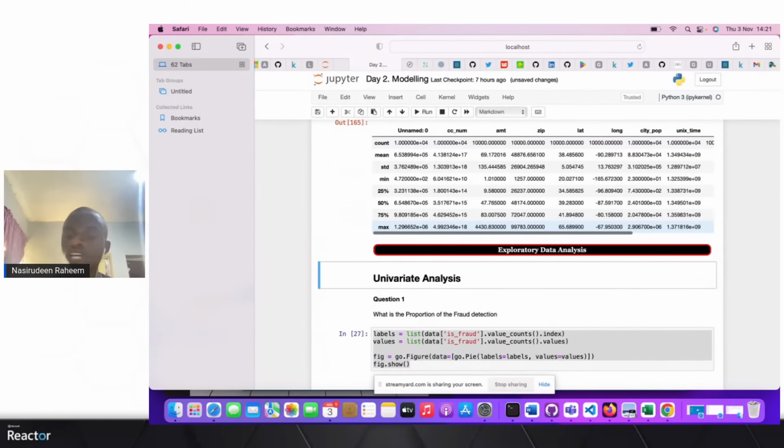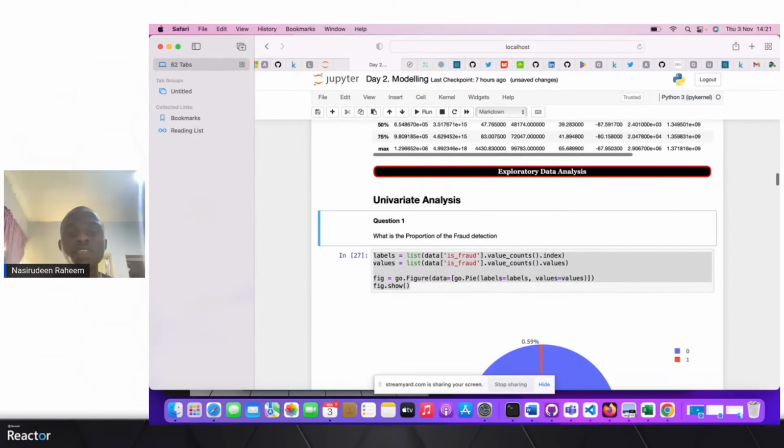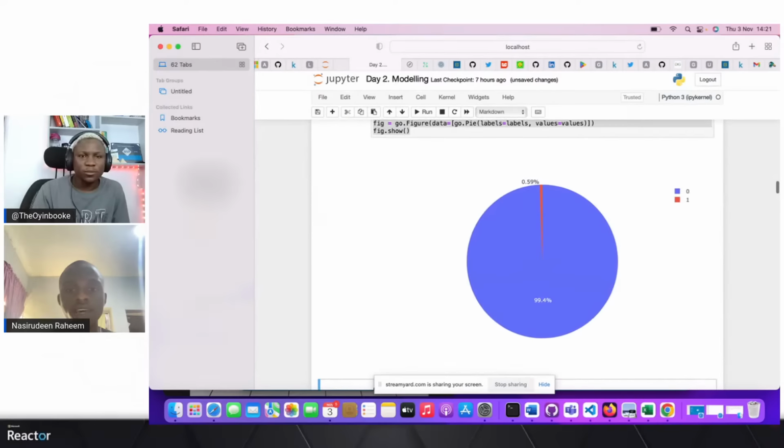So let's move to the next step, which is exploratory data analysis. We want to know what is happening in our data set. We can't just take our data set and put it in the model. We have to know what's happening in our data, so that when we have a good machine learning model or a bad one, we will know where to work and how to see what is happening. The first thing I will look at is the proportion of fraud detections. I'm going to be using Plotly here.